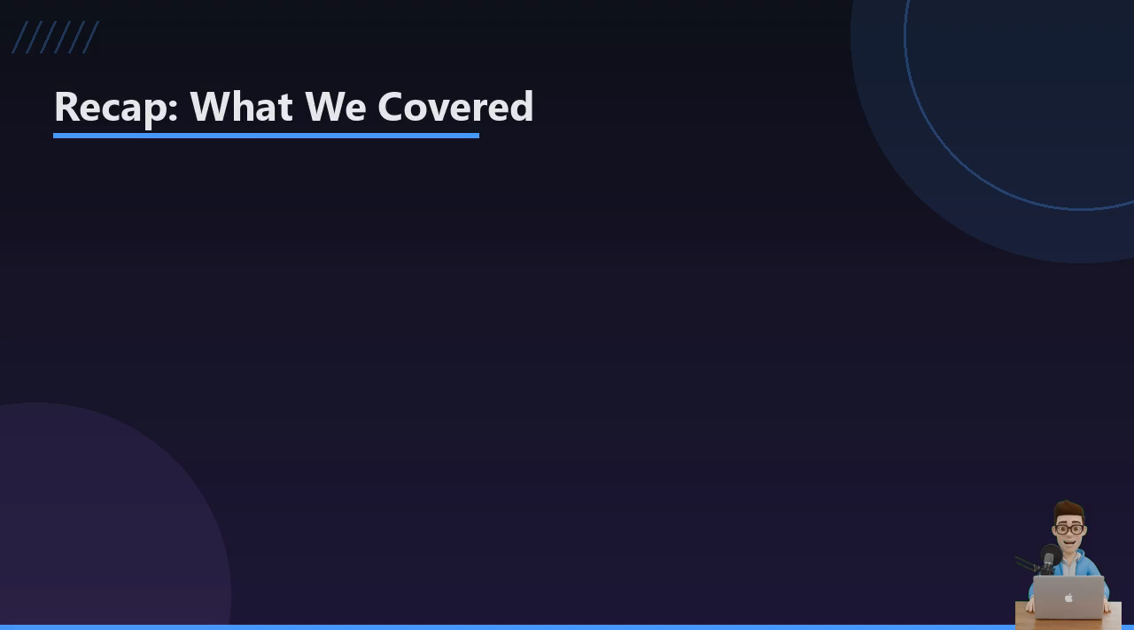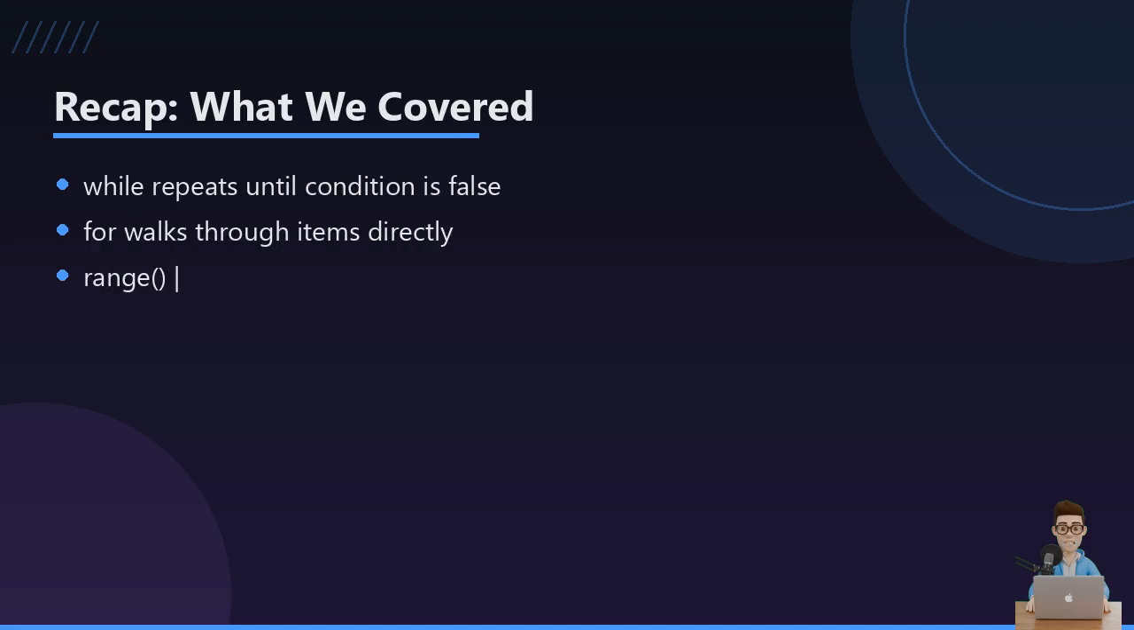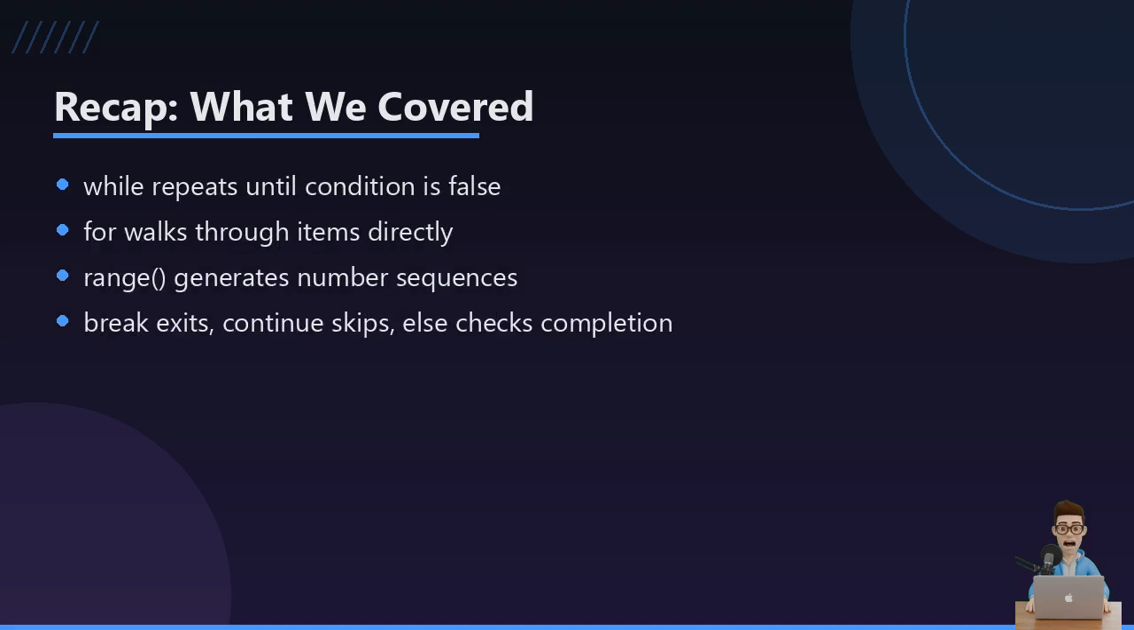Let's recap. While loops run as long as a condition holds true, for loops walk through items directly, and range gives you a made-up sequence of numbers to count through. Break jumps out of the loop entirely, continue just skips the current lap, and that odd loop else only fires if you never broke out.